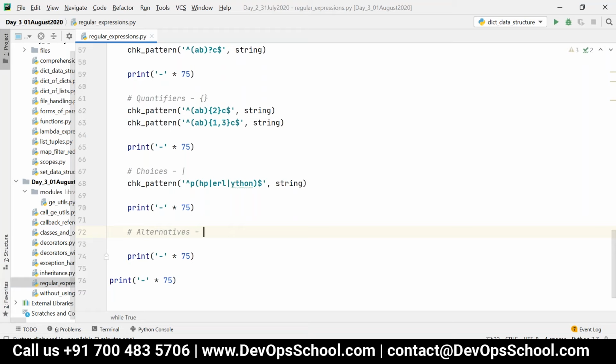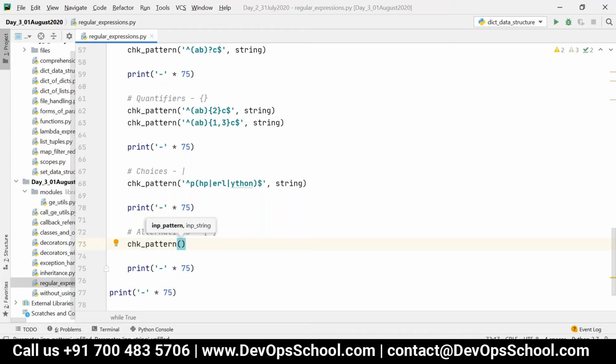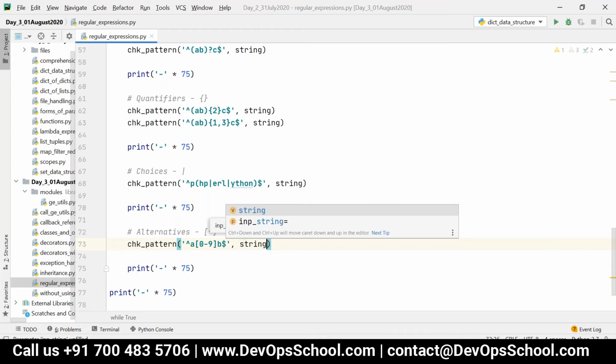We know the cap symbol means starting with, right? So if I include this cap symbol within a pair of square brackets, that is nothing but negation. That means I can write check pattern and then say starts with A, then 0 to 9, and then B, dollar comma string.